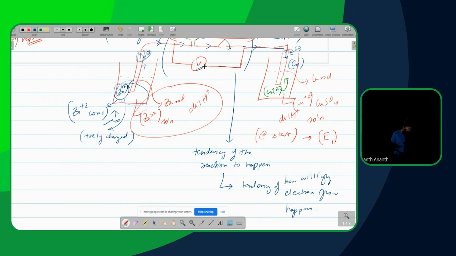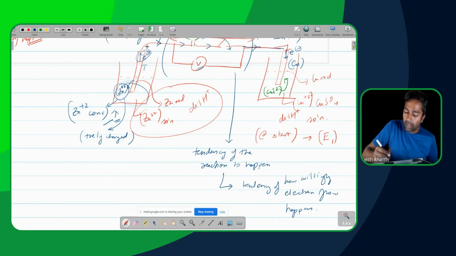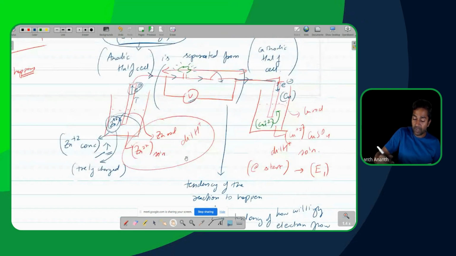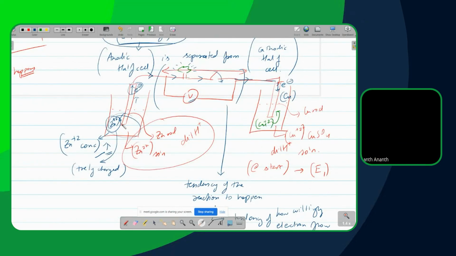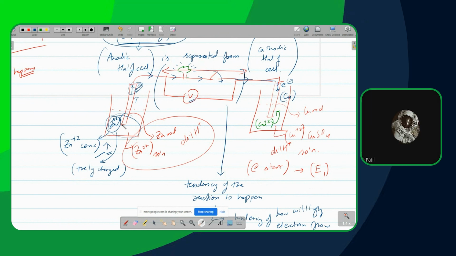Yes. Right? So now, in this particular case, come to this. What is going to be happening? As my zinc 2 plus gets accumulated here, what will happen? Voltage will decrease.